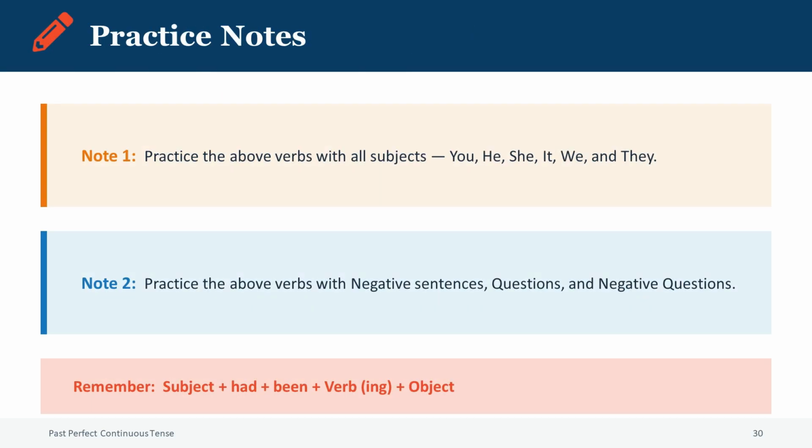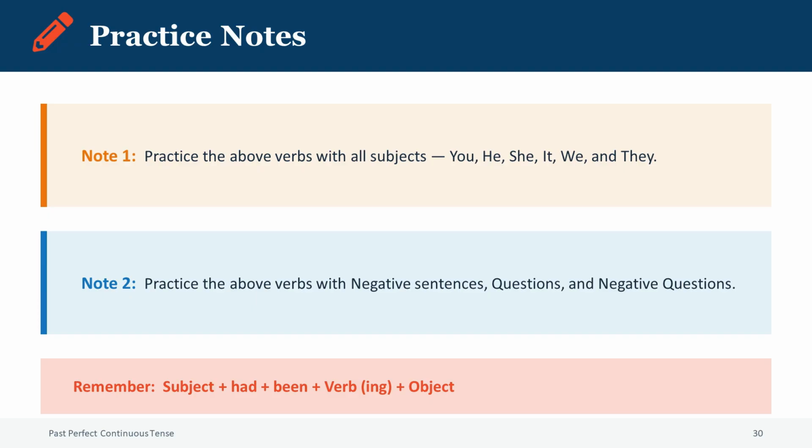Before we finish, here are some important practice notes. Note 1. Practice all the verbs we covered today with different subjects. Use you, he, she, it, we, and they. Note 2. Also, practice forming negative sentences, questions, and negative questions using these same verbs.